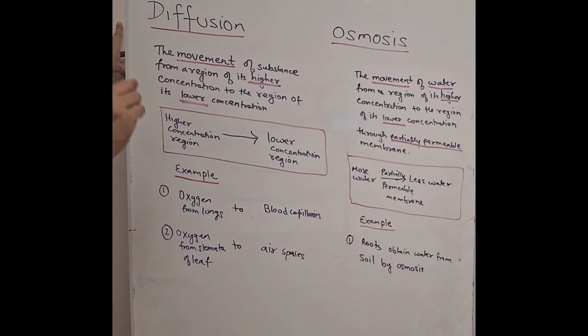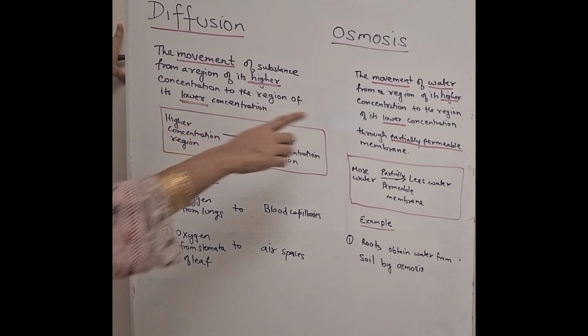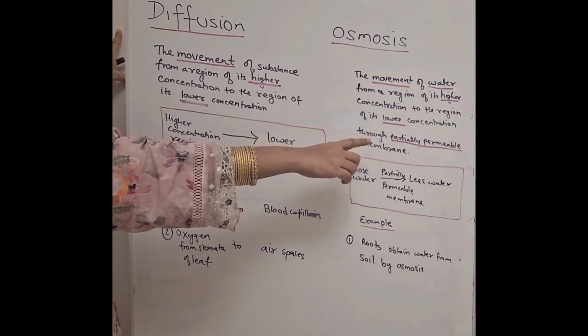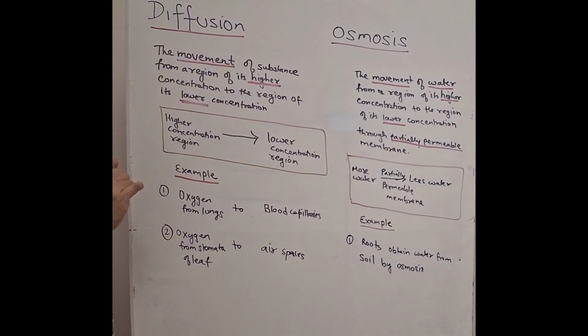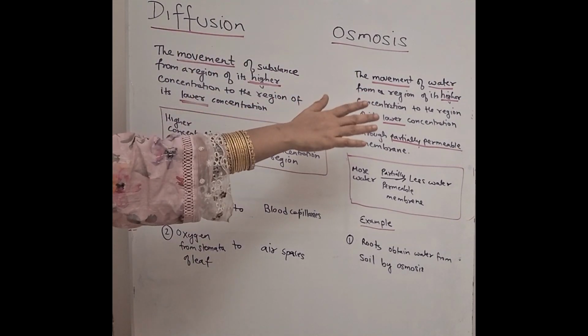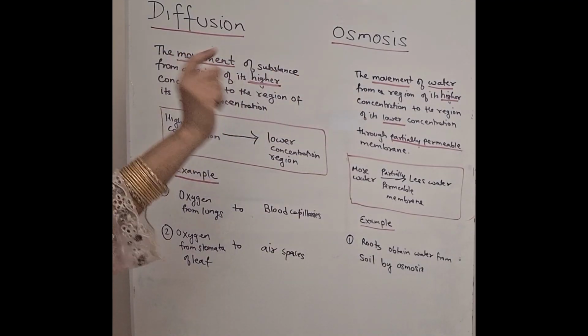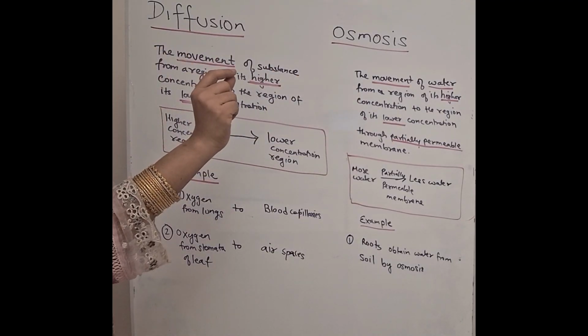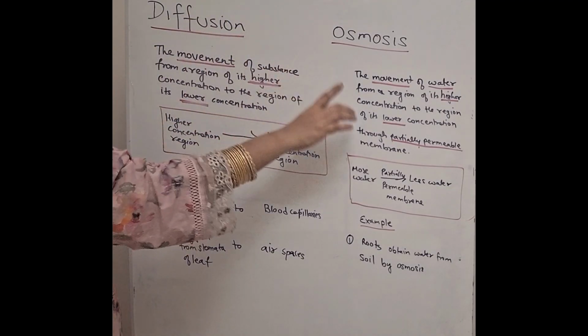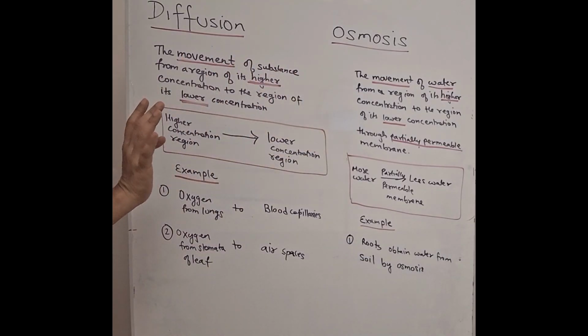Okay, so osmosis is the movement of water from the region of its high concentration to the region of its lower concentration when it passes through a partially permeable membrane. So what I am trying to explain to you is, if movement of water is taking place from the region of its higher concentration to the region of its lower concentration, but it is not passing through a partially permeable membrane, then it is not osmosis, it is diffusion.